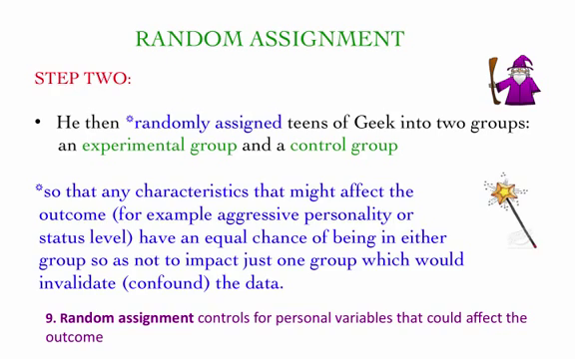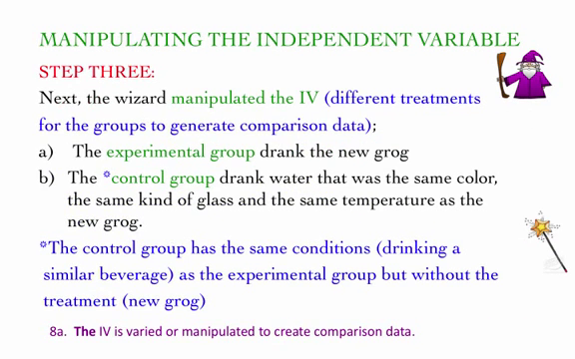So, Objective 9, random assignment controls for personal variables that could affect the outcome. And remember, we're only interested in revealing if the new grog causes the bad behavior.